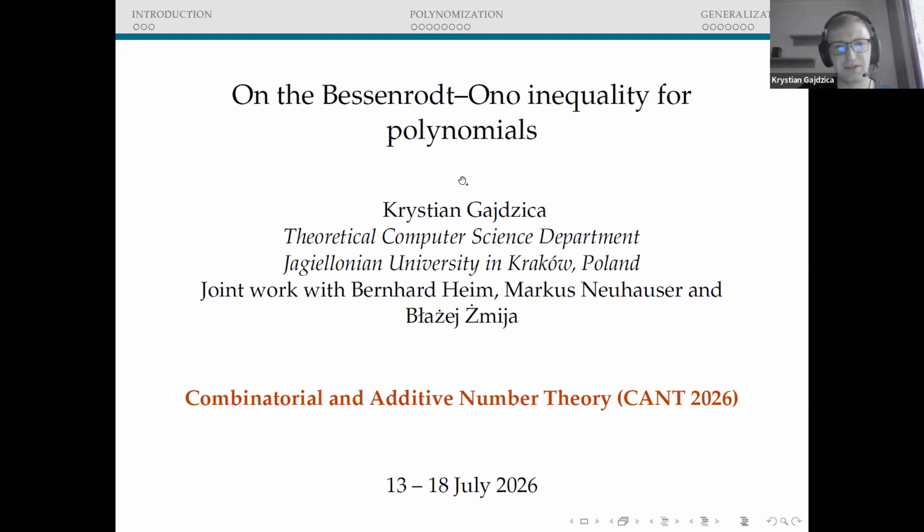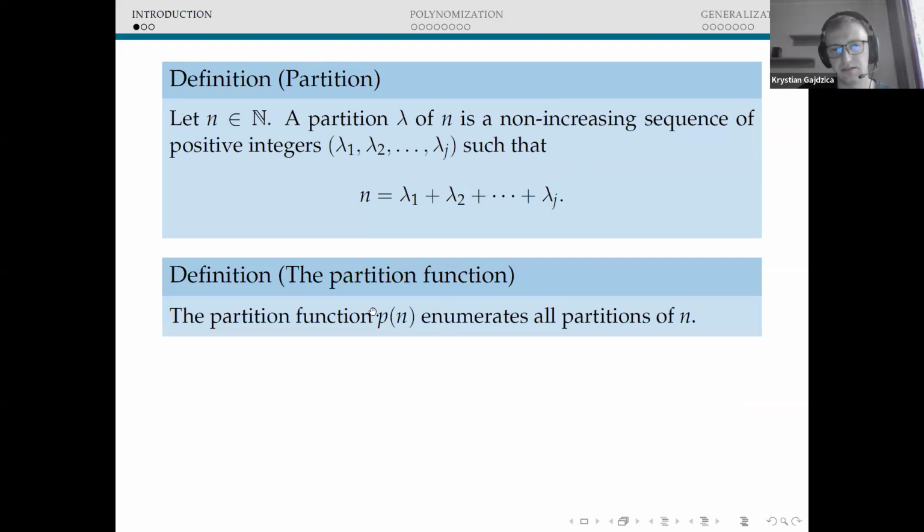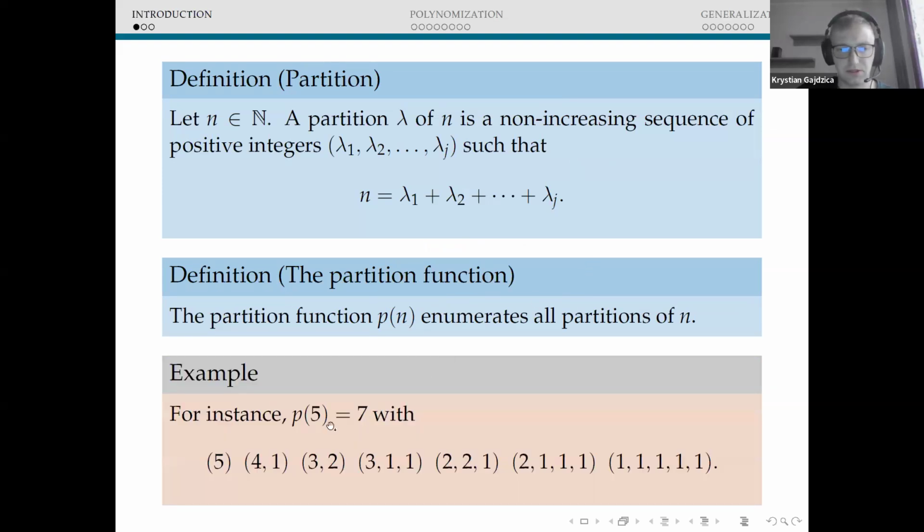So at the beginning, let me repeat the definition of a partition. By a partition of a non-negative integer n, we mean any sequence of positive integers lambda 1 to lambda j, whose sum is n. The number of all partitions of n is traditionally denoted by p of n. For instance, we have 7 partitions of 5 corresponding to the following sequences.